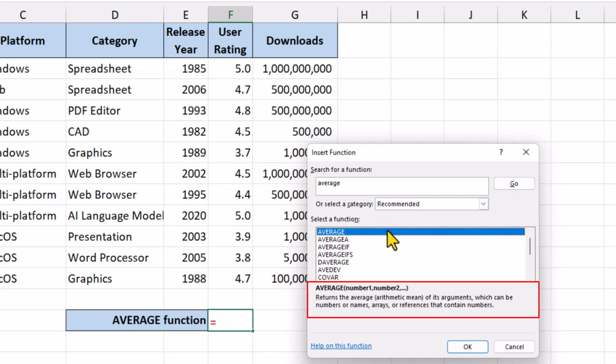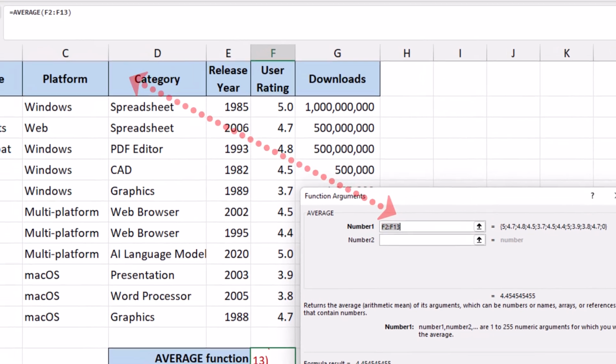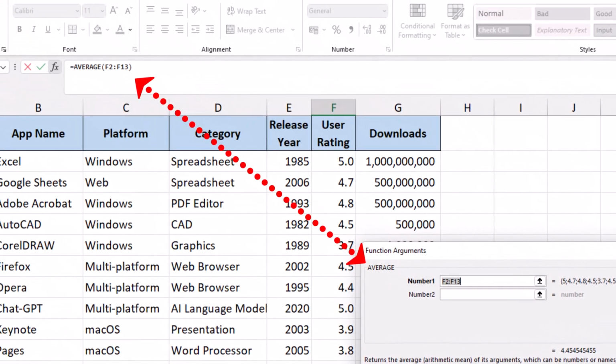Each Excel function will come with a pair of brackets, and inside of the brackets, this is where we provide the arguments for the function. And this concept is exactly the same for any function that we use in Excel, irrespective of whether we type out the formula manually or we build it this way using the insert function wizard. When we click OK, Excel starts to build the formula for us, which we can see inside the formula bar.